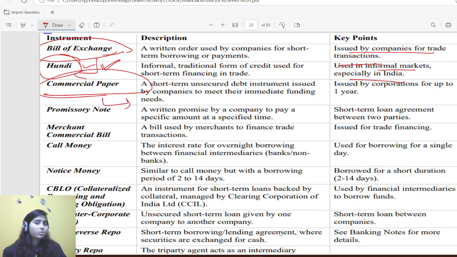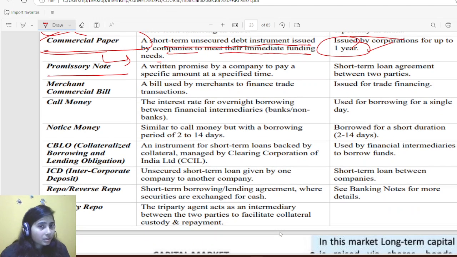Okay, then comes commercial paper. I already told you, it is issued by corporates, a short-term unsecured debt instrument issued by companies to meet their immediate funding needs. It should be less than 1 year, because we are talking about the money market, so each of these instruments will be for below 1 year only. Okay, then comes promissory note. It is a written promise by the company to pay a specific amount at a specified time. Again, the company is promising that it will pay this much after this point of time.